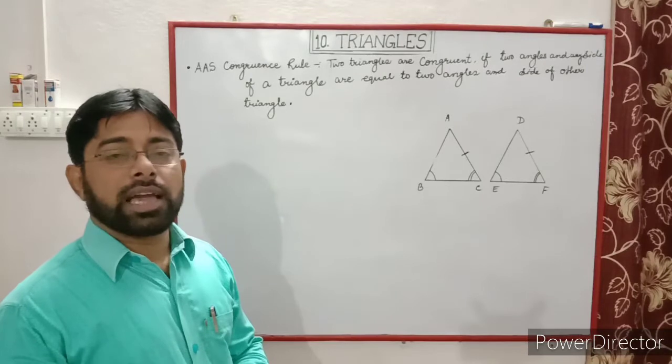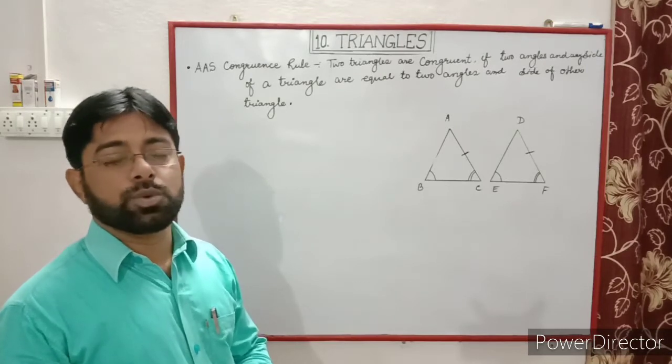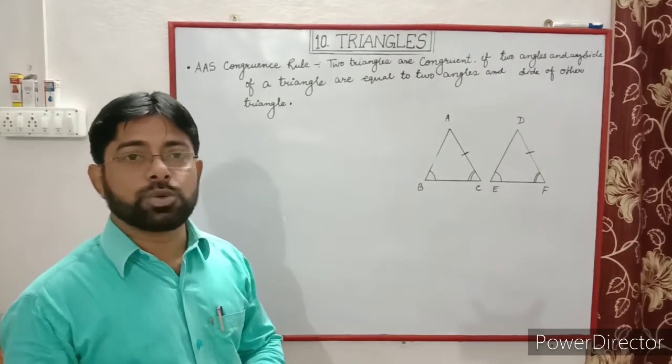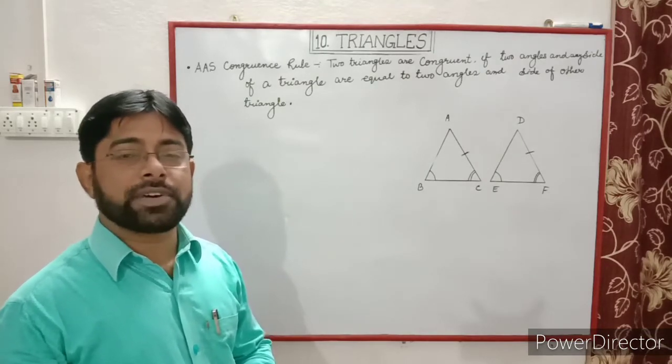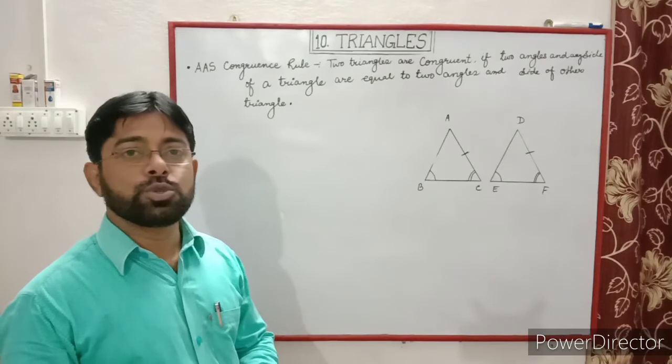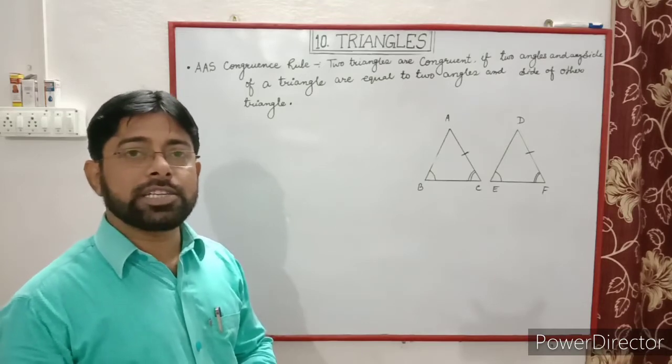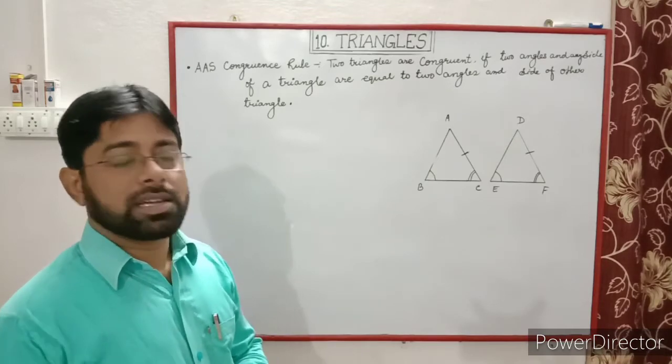Next, the angle angle side congruence rule. Two triangles are congruent if two angles and any side of a triangle are equal to two angles and a side of the other triangle. Let's see.